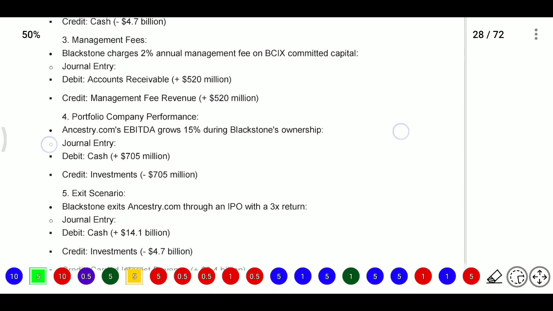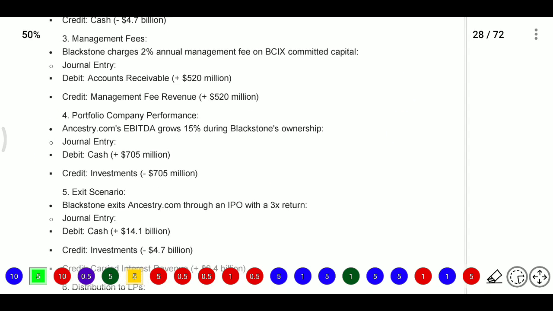Next, portfolio company performance. We have invested in Ancestry, and now Ancestry's EBITDA grows 15% during Blackstone's ownership. Now we need to post the entry. We will receive the amount from that, so the debit is cash account debit to investment.